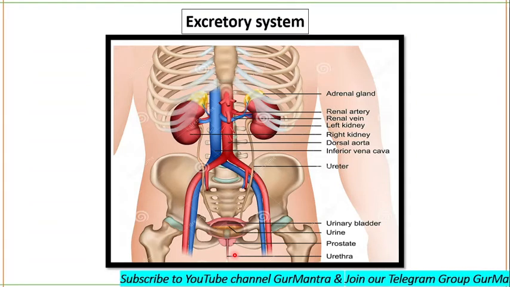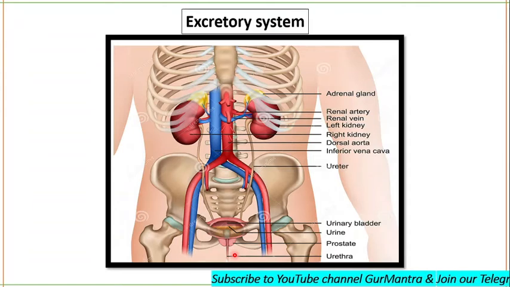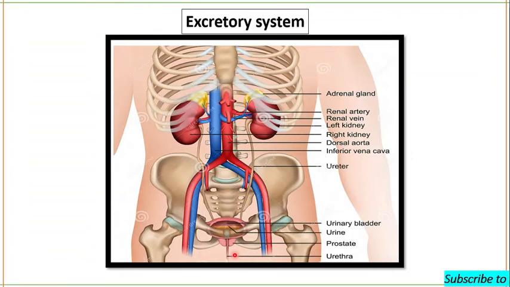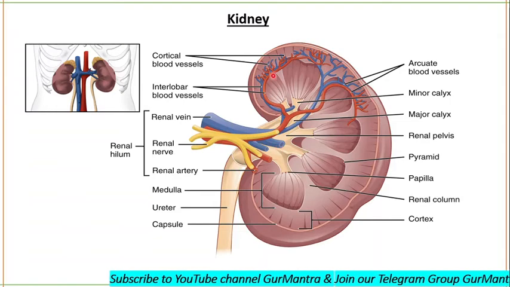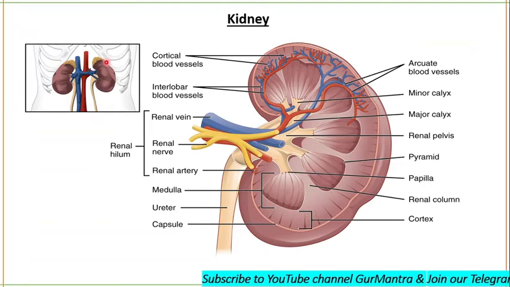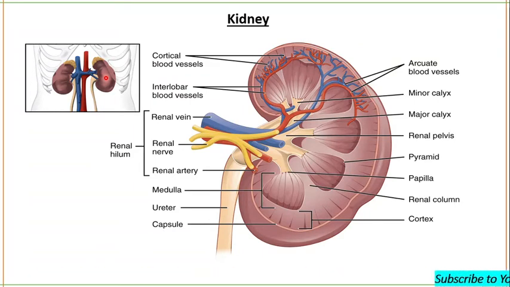As you can see, our excretory system has two kidneys, two ureters, one urinary bladder, and one urethra. Everything is clear to you. Okay, now let's study the structure of the kidney. Kidneys are paired, two in number. What is the shape of the kidney? It's bean shaped. What is the color of the kidney? It is a bit reddish colored. It is present on the posterior wall of the abdomen, but outside the peritoneal cavity.